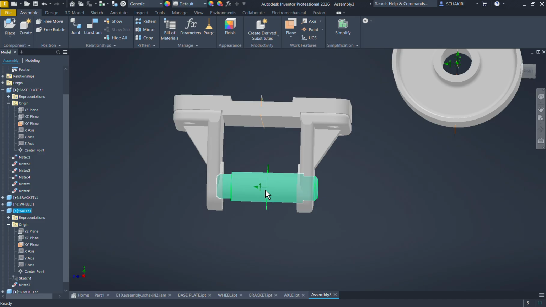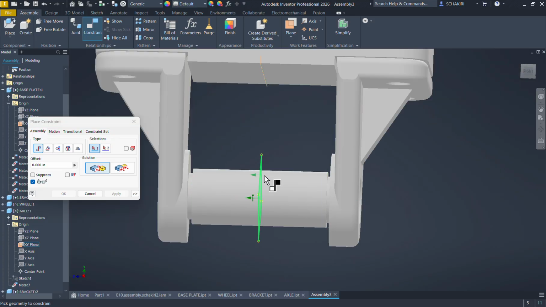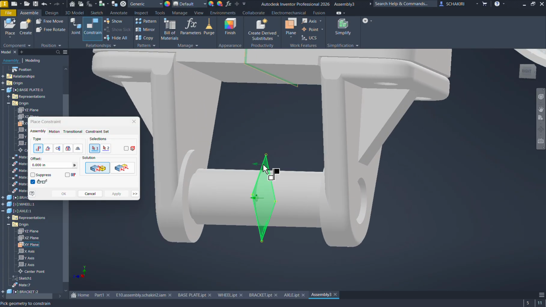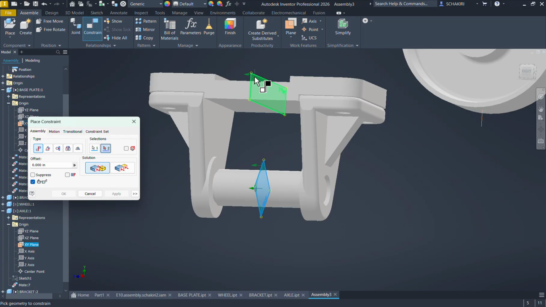To make it fixed, meaning to delete this degree of freedom, we're gonna add a constraint between this plane and this plane. So we're gonna hit this plane and take it to this plane here and hit apply.